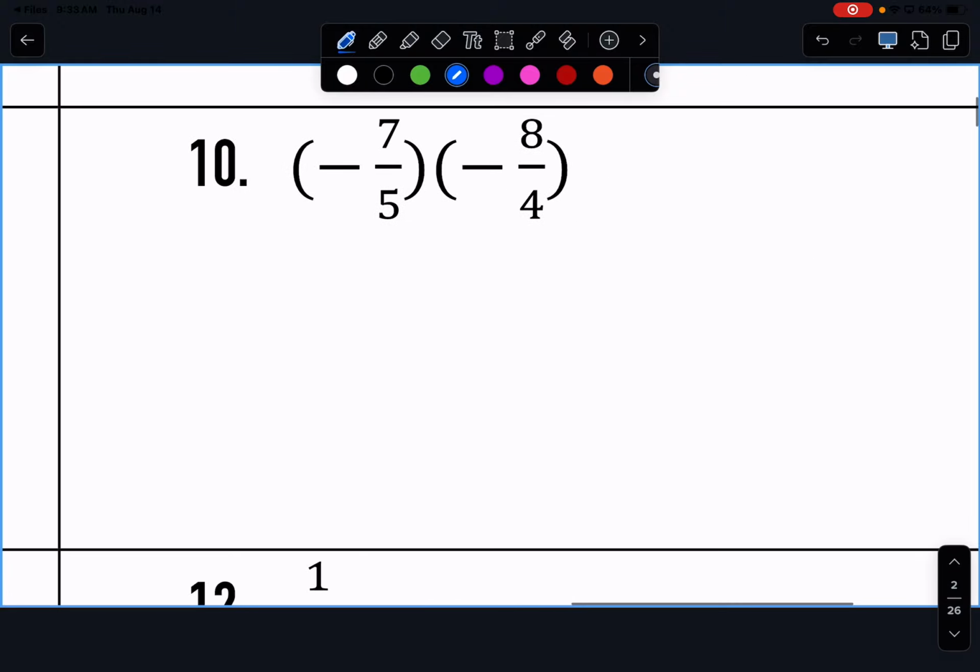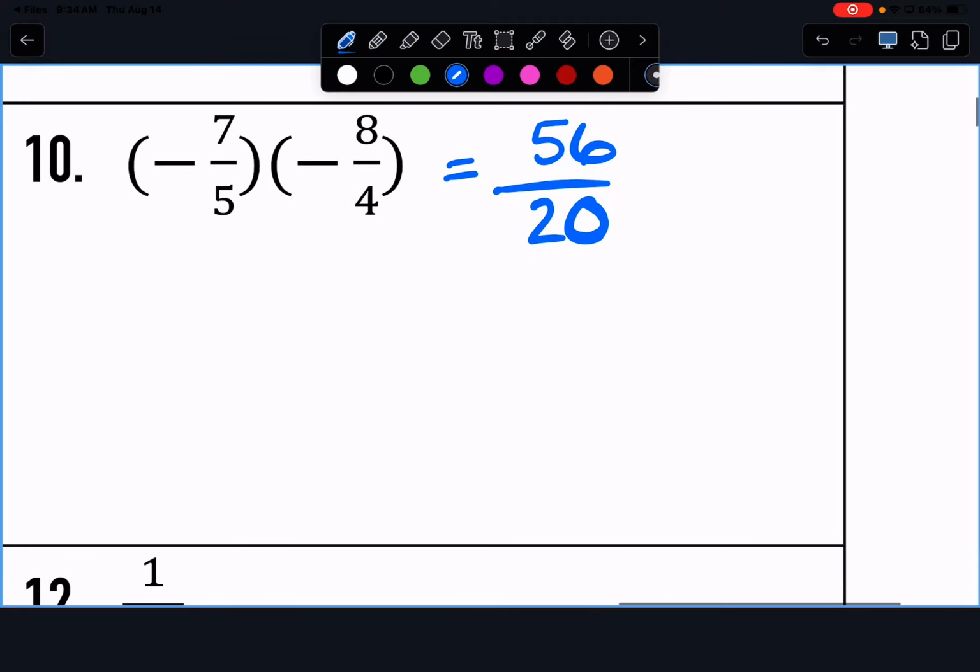All right, for 10, a negative and a negative make a? And then we multiply straight across. 7 times 8 is? 5 times 4 is? What was that? Yep. Now, can I simplify 56 over 20? What can go into both 56 and 20? 2 can. What else? 4. What is 56 divided by 4? Does anybody know?